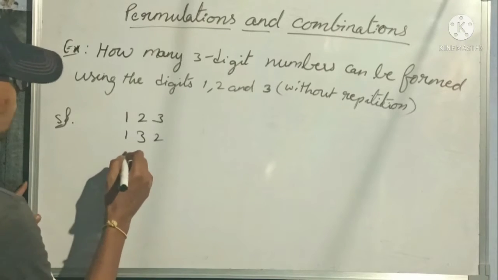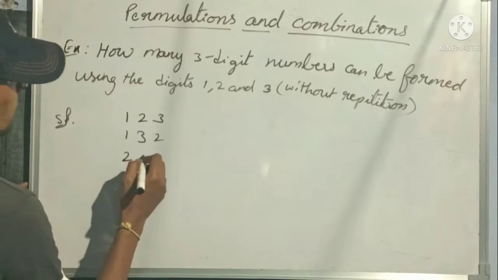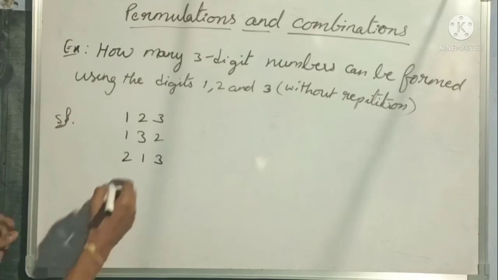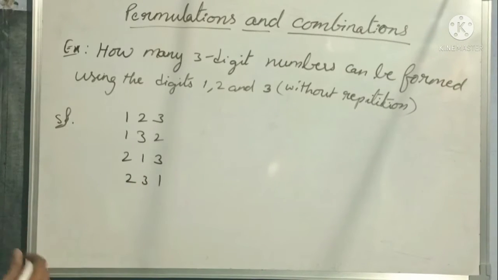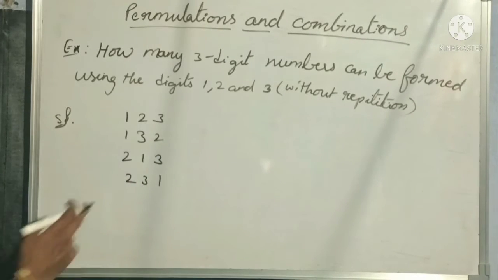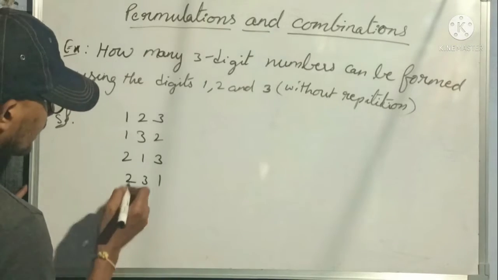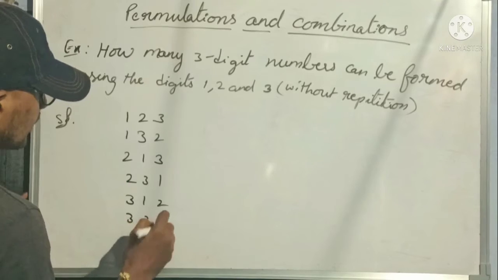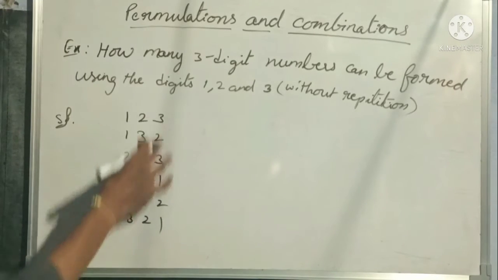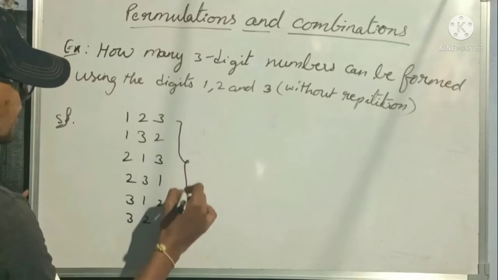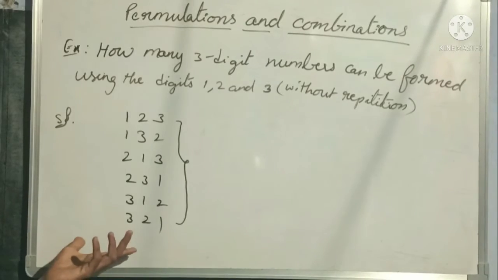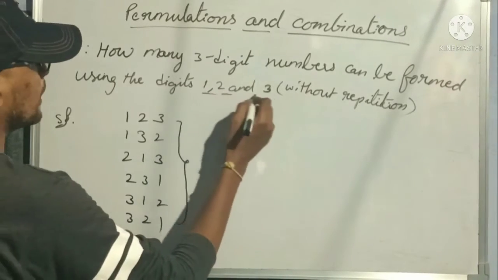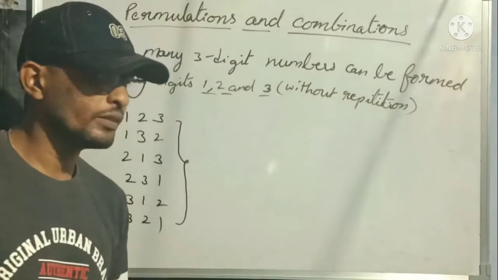Now if I take 2 in the hundreds place, then 213 and 231. These are the two different numbers possible by taking 2 in the hundreds place. When I take 3 in the hundreds place, 312 and 321. Yes, these are the 6 different numbers which we will get by using the digits 1, 2 and 3 without repetition.